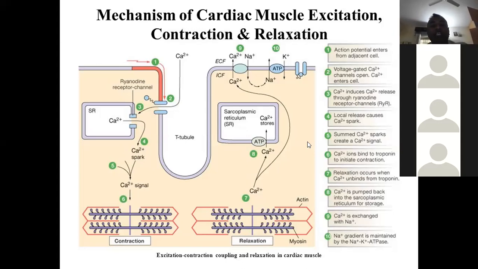Particularly, it is not just contraction and relaxation. It is basically the role of the sarcotubular system, and the role of the various ion channels involved in the contraction and relaxation of the cardiac muscle. So a question can be generated from this slide: explain the mechanism of cardiac muscle excitation and contraction along with relaxation. This can be asked as excitation contraction coupling in the cardiac muscle.